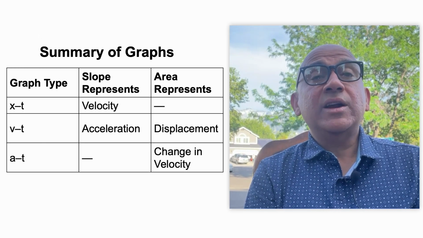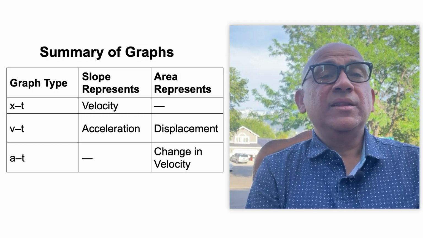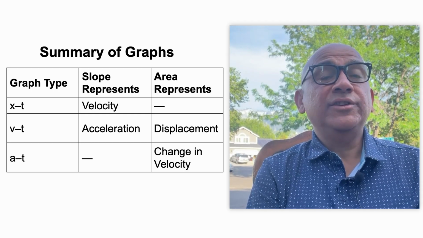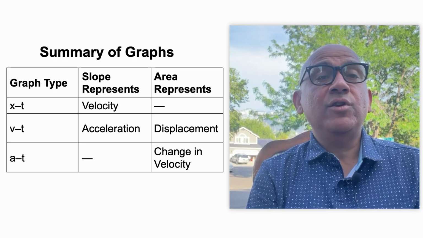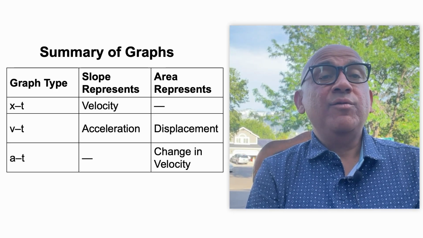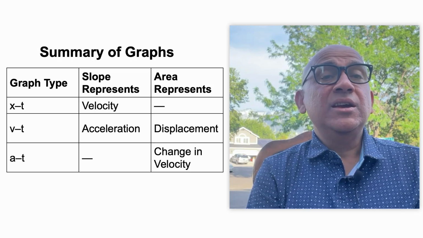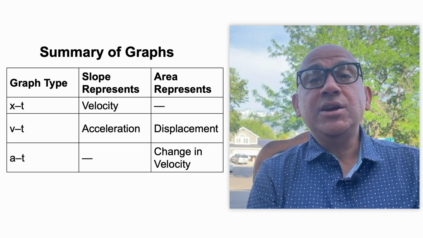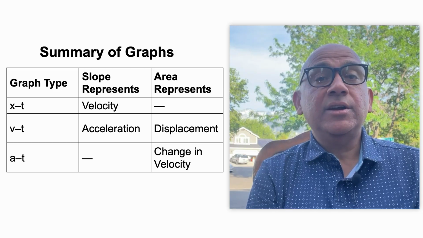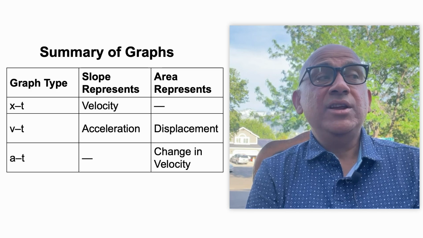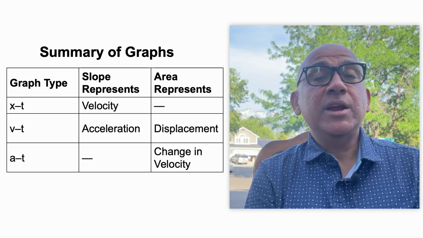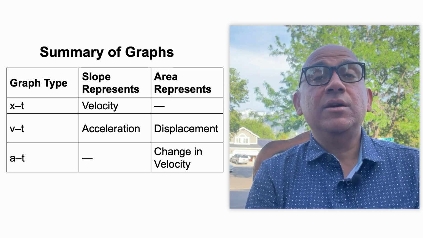So, the summary of the graphs which we studied: the graph type x versus t. If you find the slope of this graph, you find the velocity. Then if you plot v versus t, here the slope represents the acceleration and the area represents displacement. And then coming to the a-t graph, here the area represents the change in the velocity of the object.